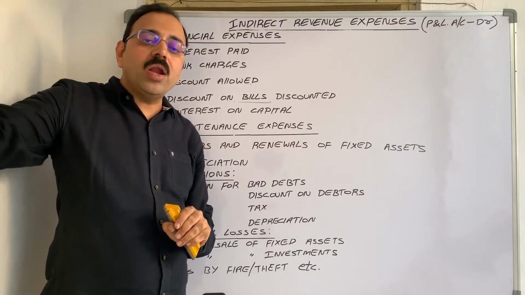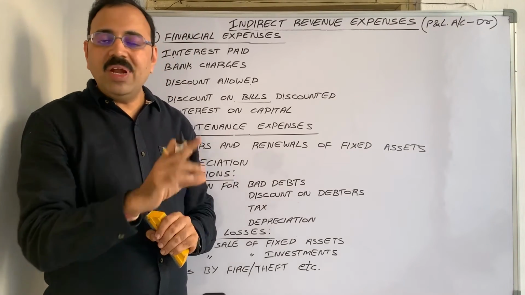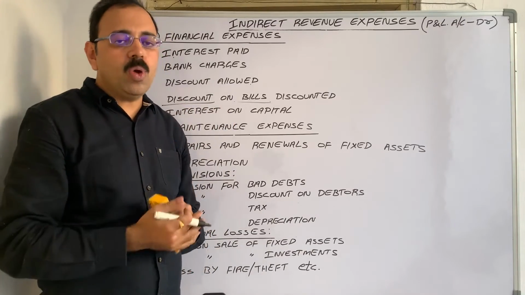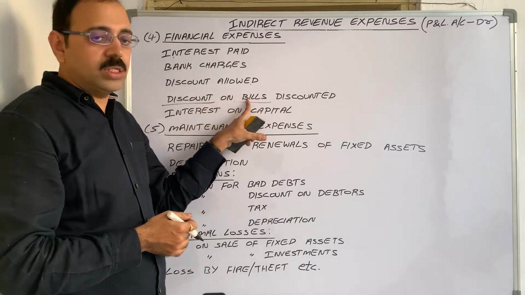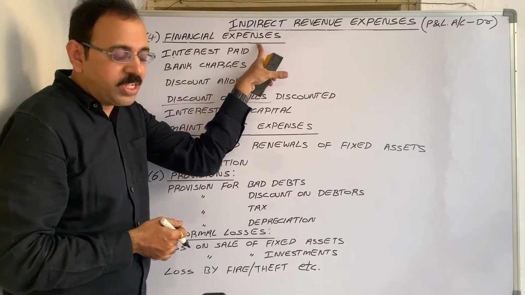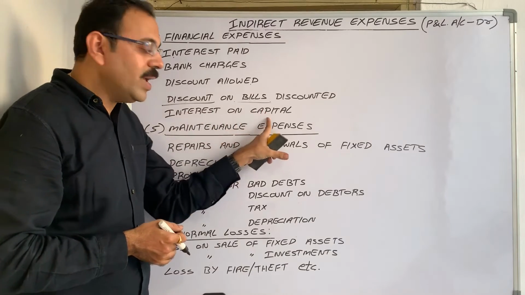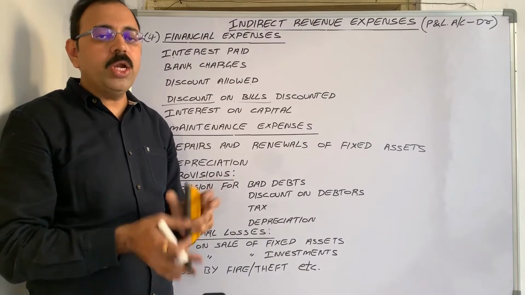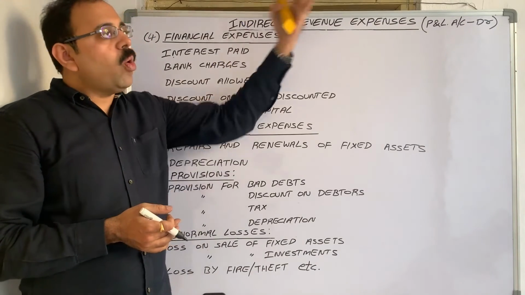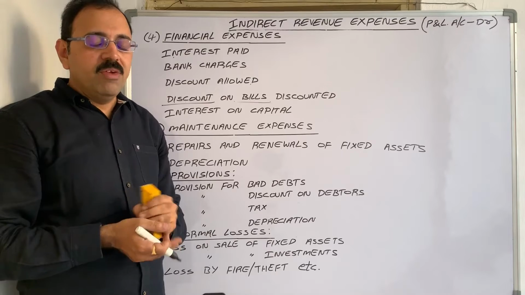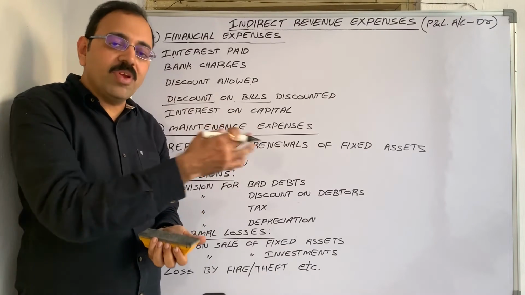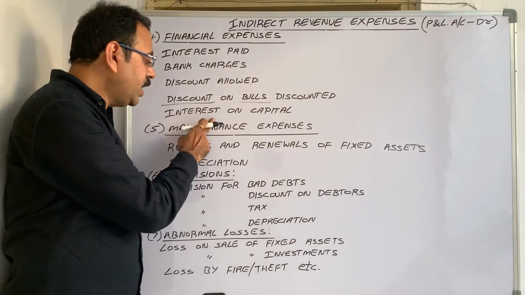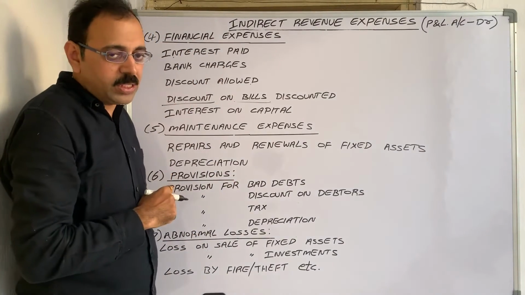Then the bank will not give the full bill amount to us. They will deduct some amount known as a discount, and only the remaining amount is paid to us. So that discount loss comes under financial expenditure. Next, interest on capital. Since the owner is separate and the firm is separate according to the business entity concept, when the owner brings capital into the firm, we assume that we are taking a loan from the owner. If we take a loan, we have to pay interest. That interest charge comes under financial expenses.